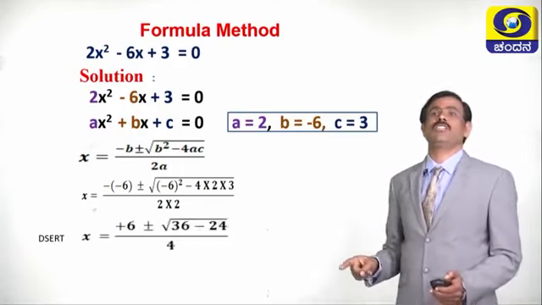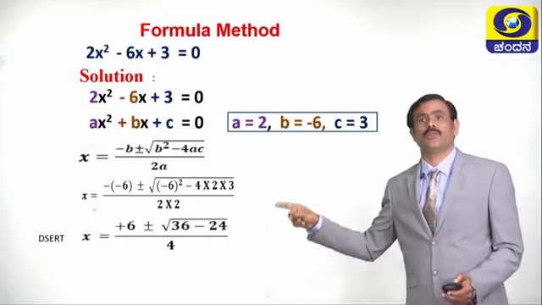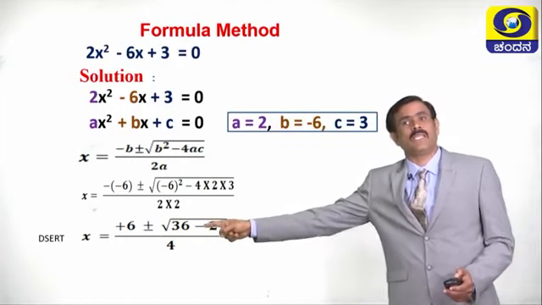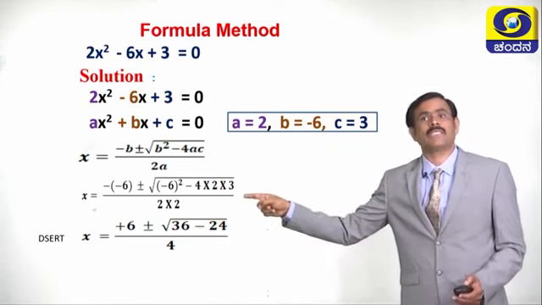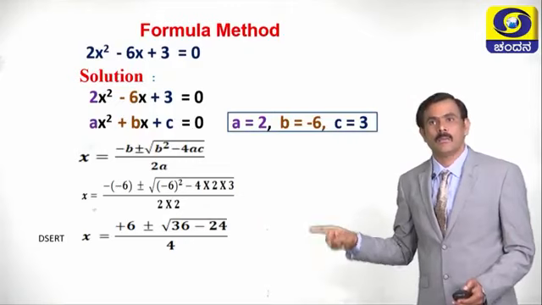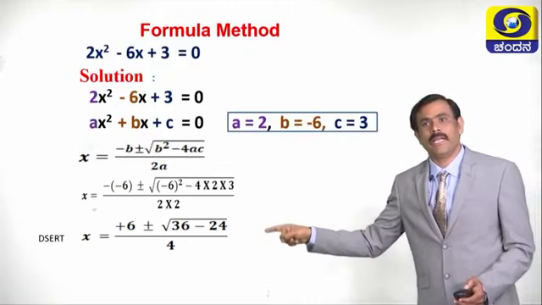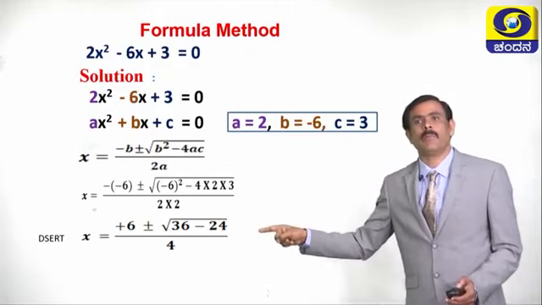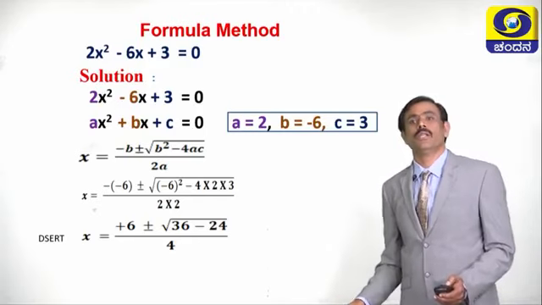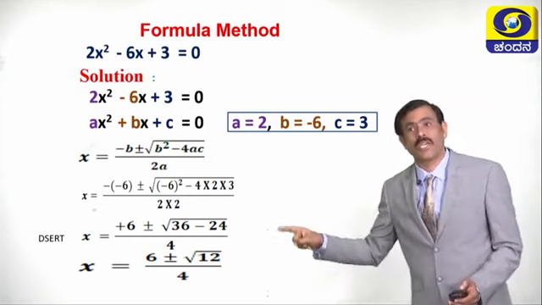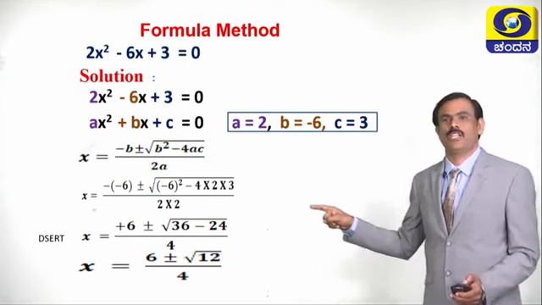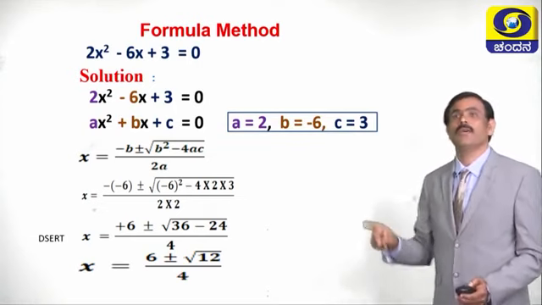Now this equation becomes x is equal to minus into minus is plus 6, 6 plus or minus square root of minus 6 whole square is plus 36 minus 4 2s are 8, 8 3s are 24, denominator 2 into 2. Now x is equal to 6 plus or minus square root of 36 minus 24, which is 12, divided by 4.